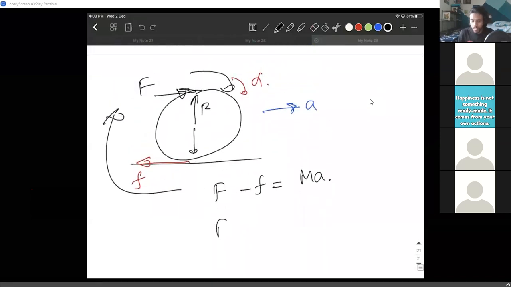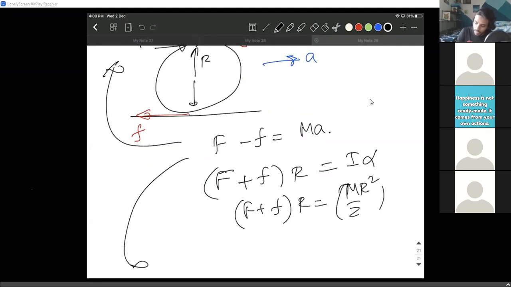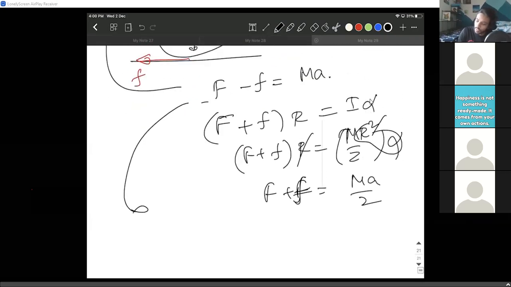So the linear equation is done: F minus f equals MA. Now (F plus f) into R, both the torques are in the same direction like I mentioned, equals I alpha. So I'm solving this equation. I is MR squared by 2, since it is a disk, into alpha. R cancels out. So F plus f equals MR alpha, which is nothing but MA by 2.